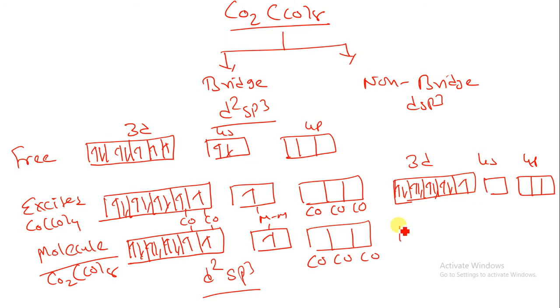So I just have to copy down this structure: 1, 2, 3, 4 and 5, second 4s, here I have 4p. I just have to copy it down. There are 8 empty spaces present over here.